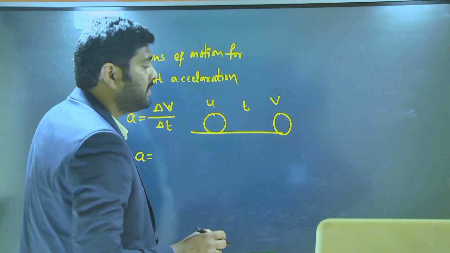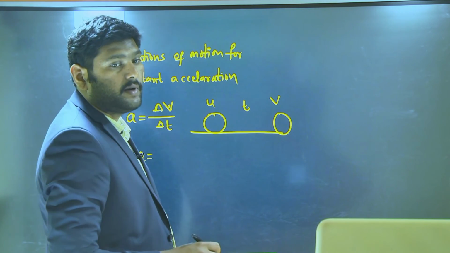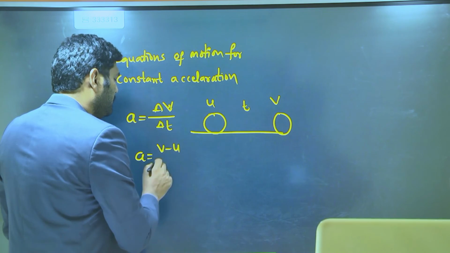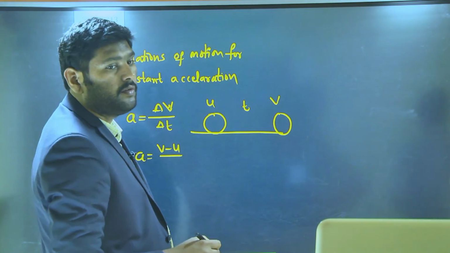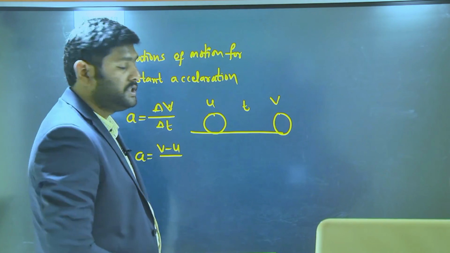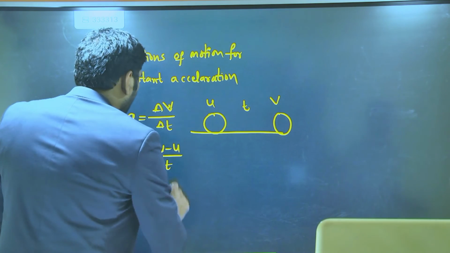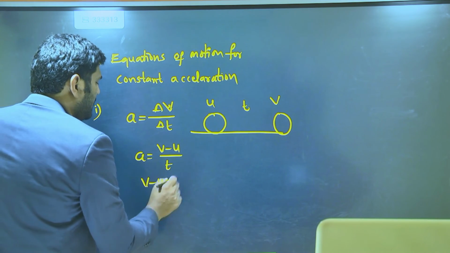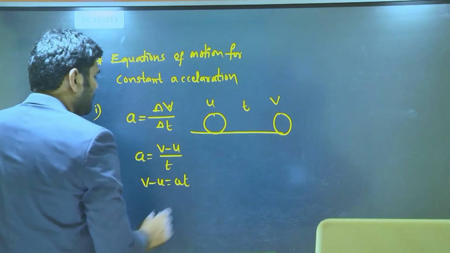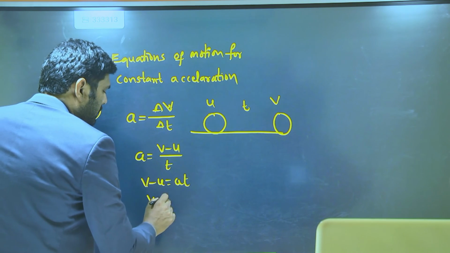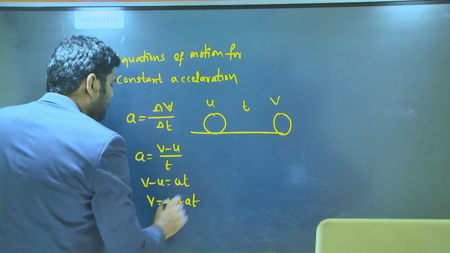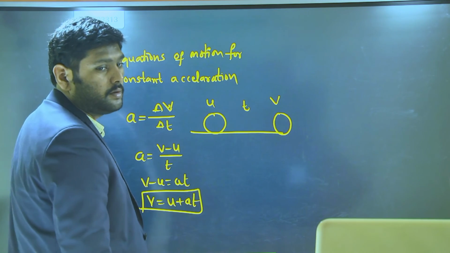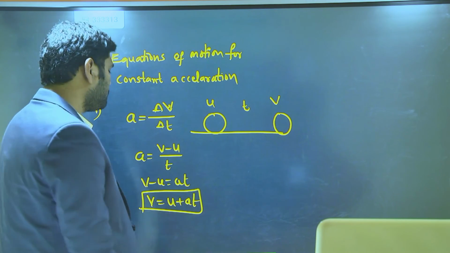In this case, what is the change in velocity? Tell me. V minus u. In how much time does this change happen? In t time. So by using this acceleration relation, v minus u you can write as at. So v is equal to u plus at. This is your first equation of motion for constant acceleration.